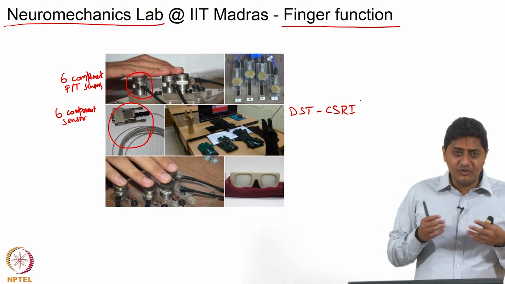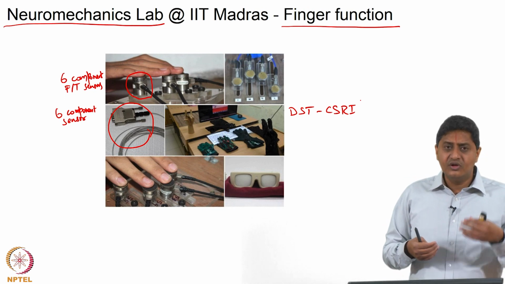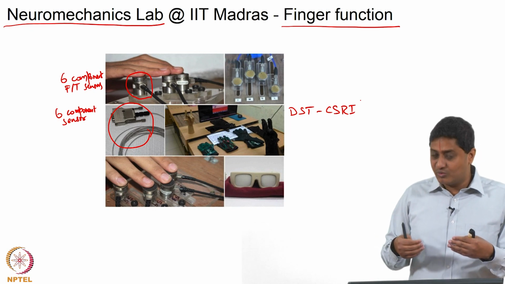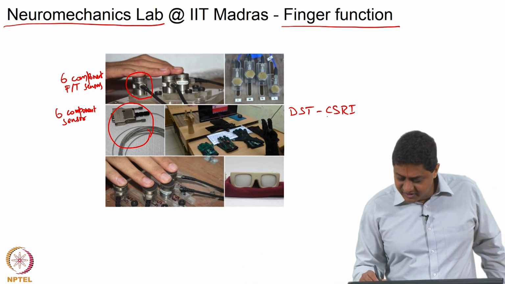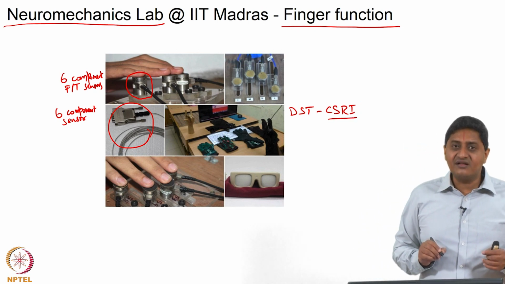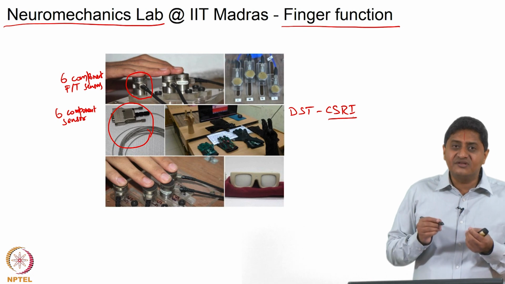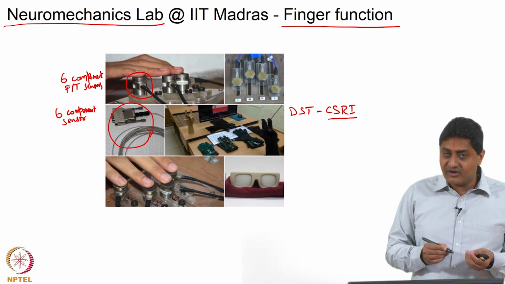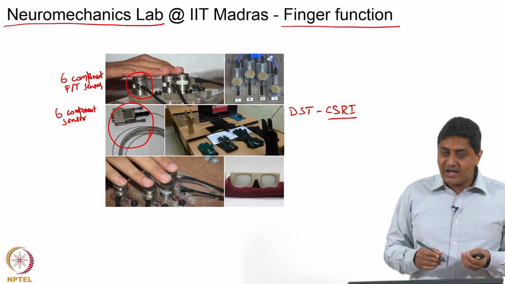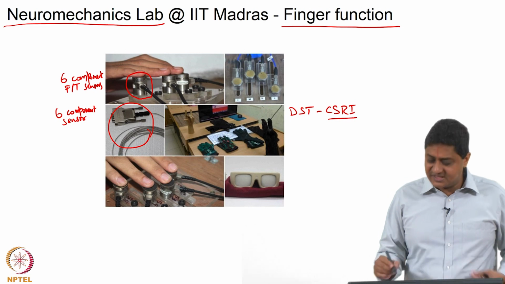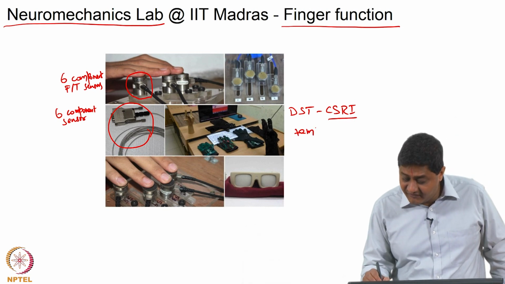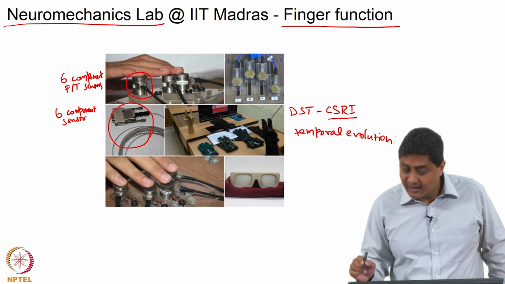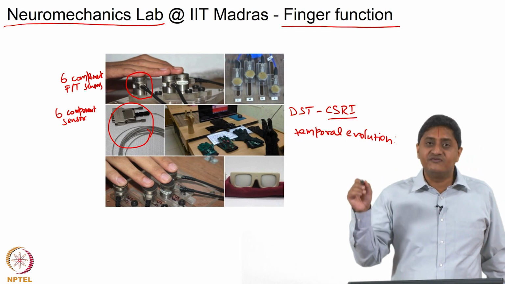That is obvious, everybody knows that, we all appreciate that, novices and their movements are going to be different from experts and their movements. In this project that is funded by DST's Cognizance initiative, we ask the question, how is this motor skill acquired? What is the evolution of the expertise? A person becomes an expert, but we will study the temporal evolution of expertise. What are the various stages that you cross when you become an expert?